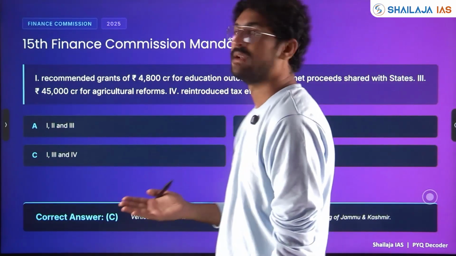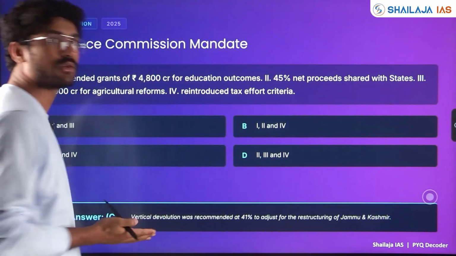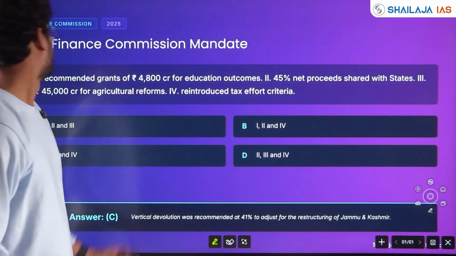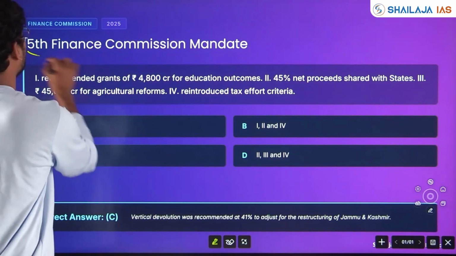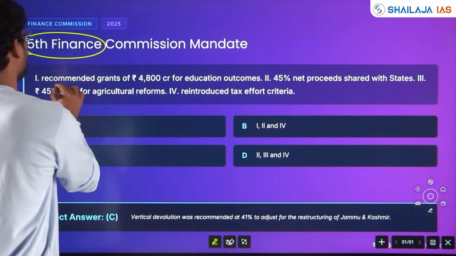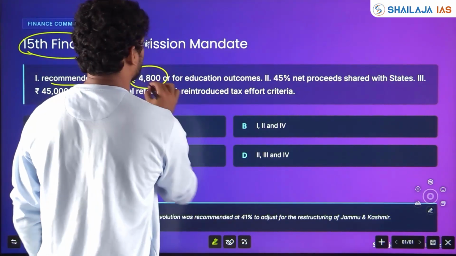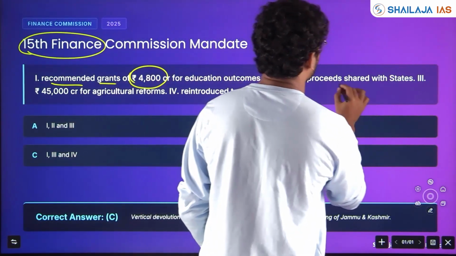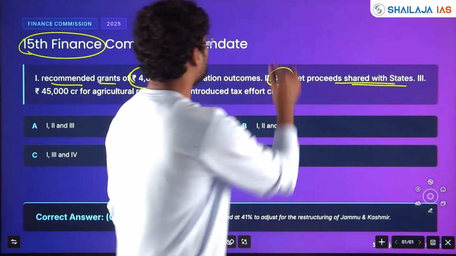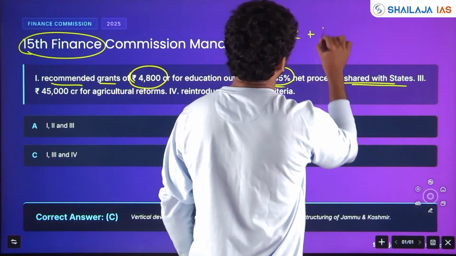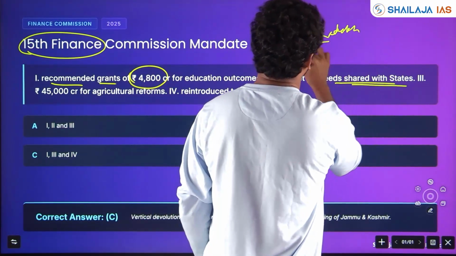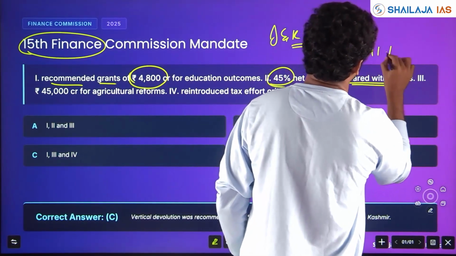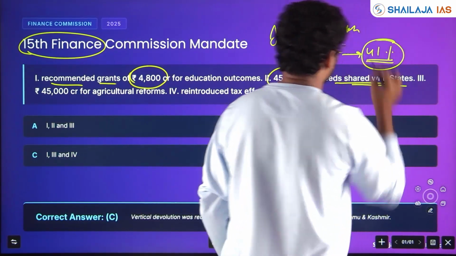Next, 15th Finance Commission. In 2024 also a question had come, and in 2023 also a question had come on Finance Commission. We'll see one by one. What is the mandate of the 15th Finance Commission, the question has been asked. First one, recommended grants of rupees 4,800 crores for educational outcomes. Even if you don't know, we'll see. 45% net proceeds shared with states. After creation of the Jammu and Kashmir plus Ladakh Union Territory, it was reduced. The share was reduced from 42% to 41%, so that the 1% will go there.